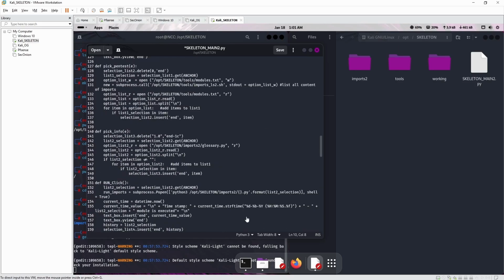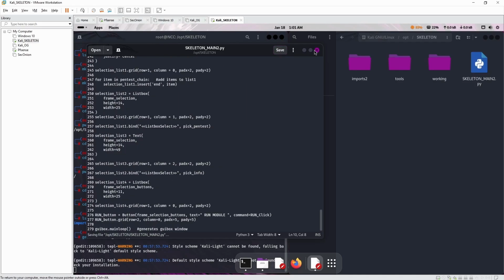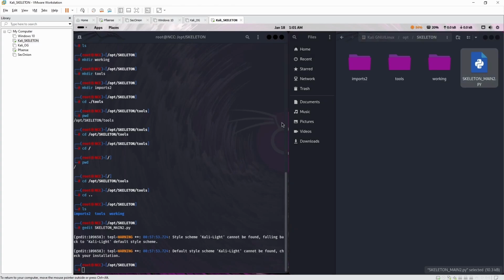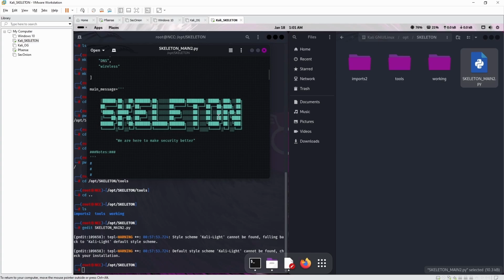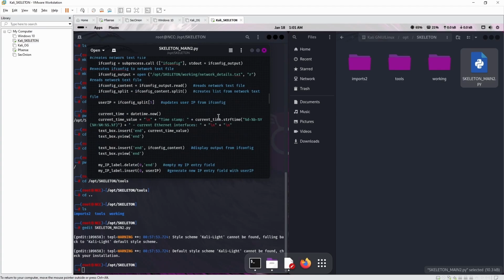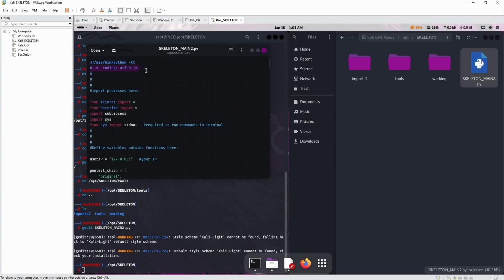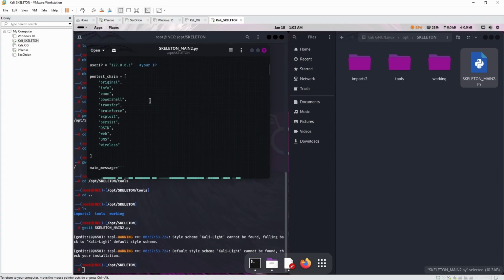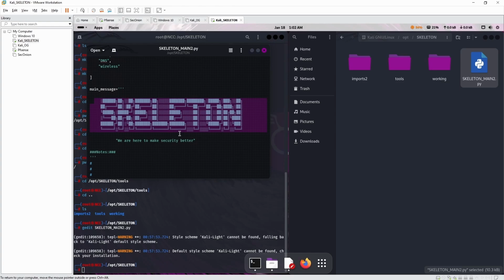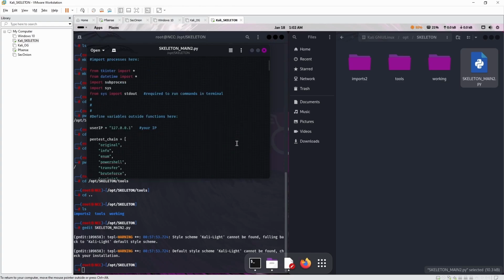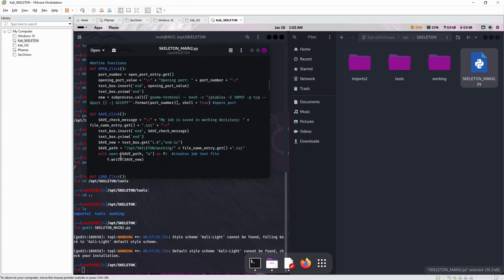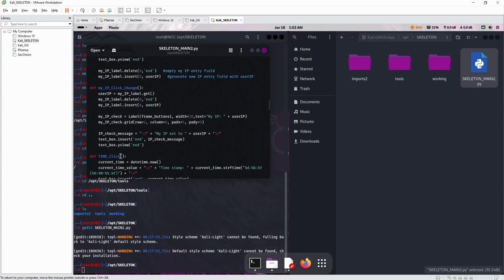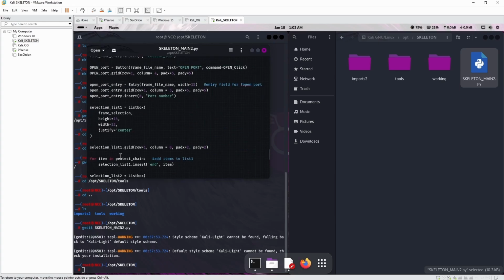And it sucks how it's not highlighting stuff. Let's save that and then reopen it. Is it going to change the colors? Yeah, here you go, double click, and now it's showing us all the Python stuff, which is way easier to read than just plain white text. Things to note, hashes is your comments. This is part of very important code, because what this line gives you is the ability to print this. Without that line, you're not going to be able to have this cool skeleton sign like that. And then you got imports, variables, main message, your functions for the buttons and everything else, and just a bunch of text boxes and everything else.